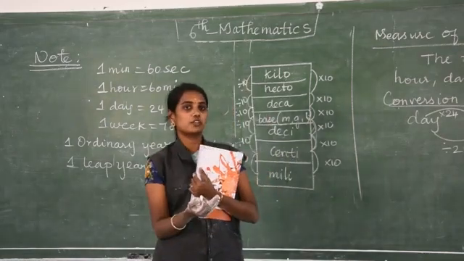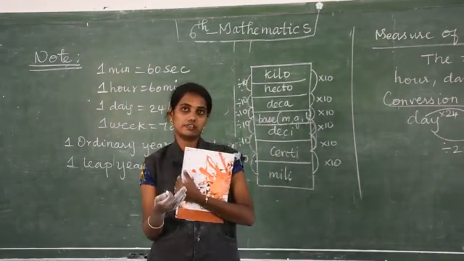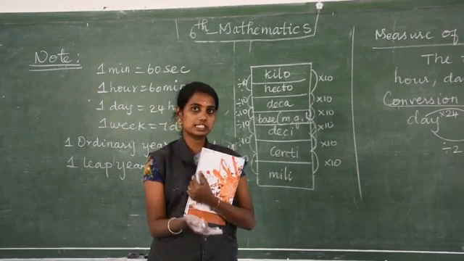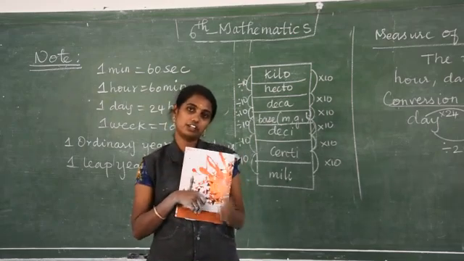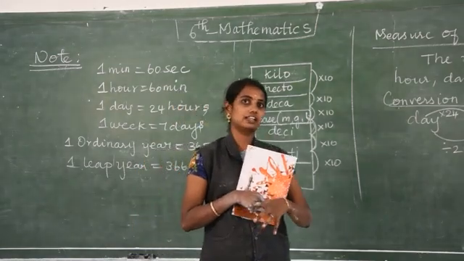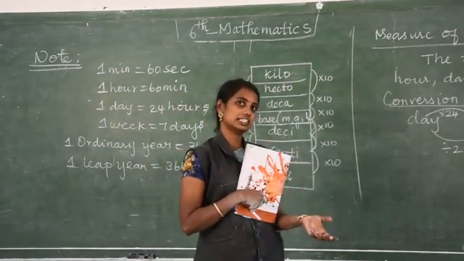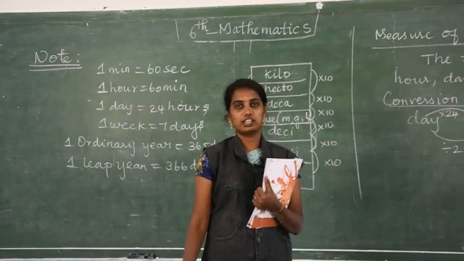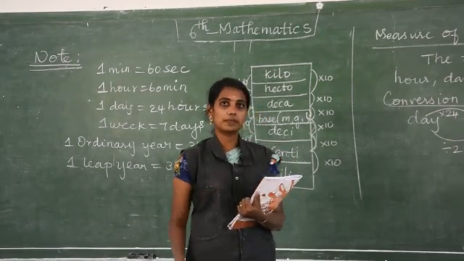Then the types of time, the ordinary time and railway time, and how to pronounce the time. How to see the time and find out. What is AM and PM, the noon and midnight. I will tell about these things in the next class. Okay, dear students, till this you copy it and memorize it.